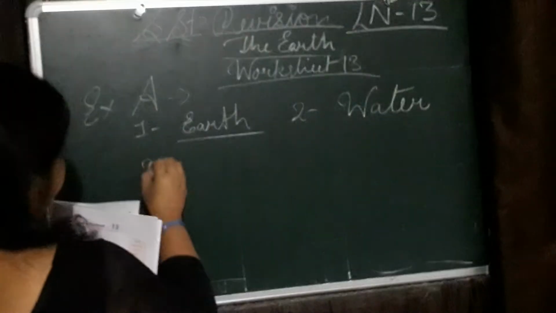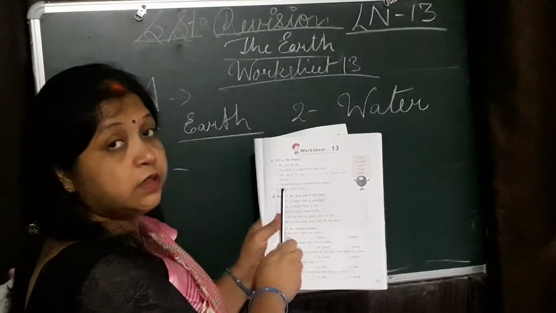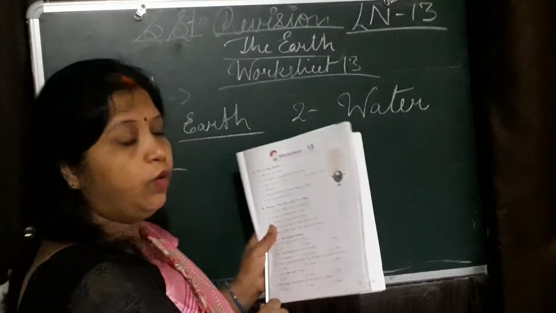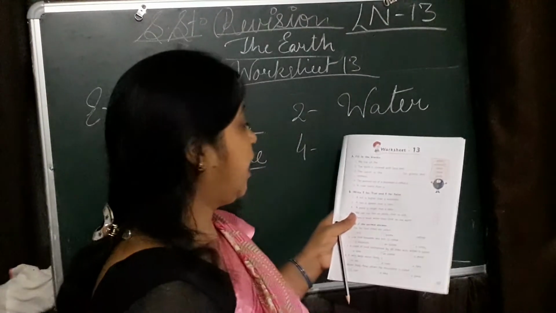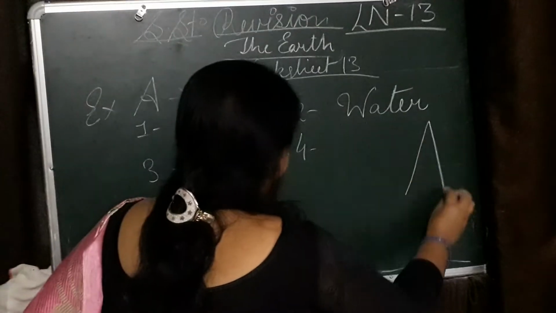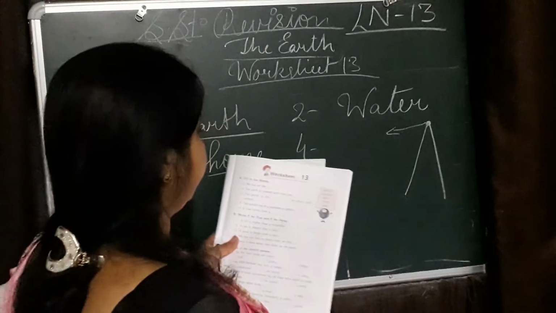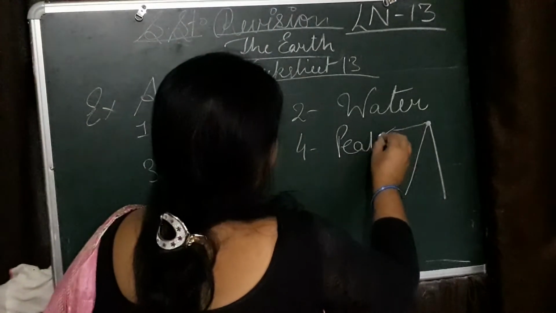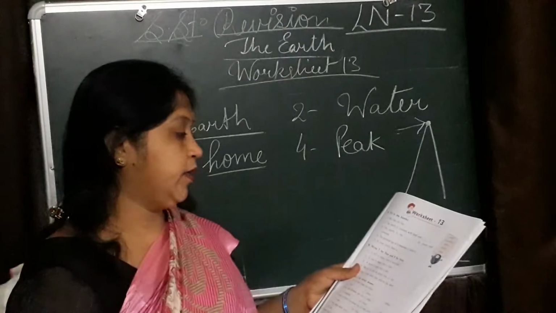W-A-T-E-R, water. Third, the earth is the dash for plants and animals. Yes, very easy. Home. H-O-M-E, home. Next, the pointed top of mountain is called. Suppose this is the picture of mountain and this is pointed top. The pointed top of mountain is called peak.